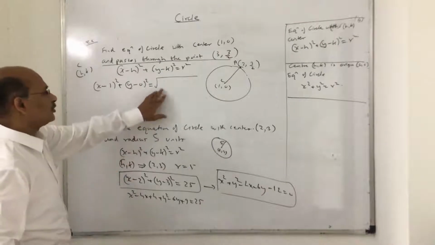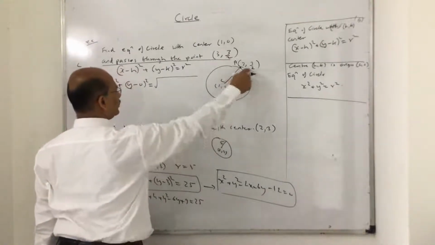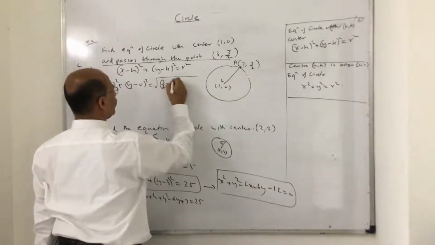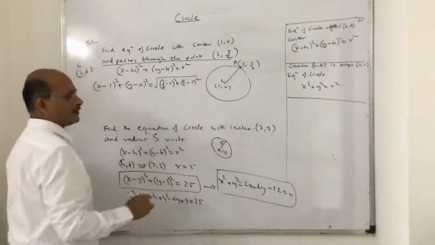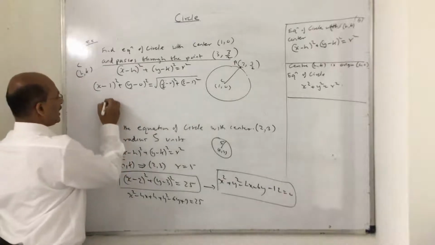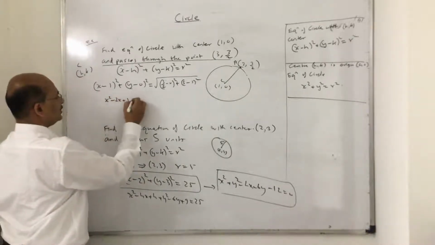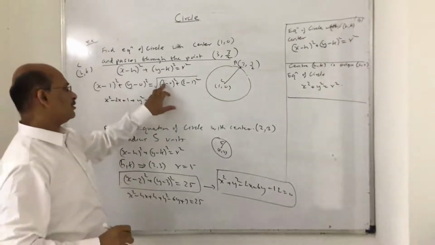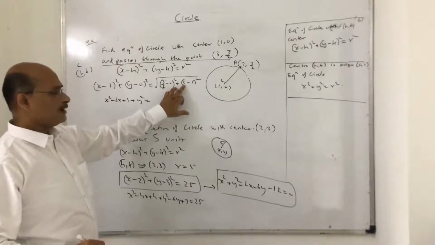If I talk about the distance formula, (3/2 minus 1) whole square, x2 minus x1, plus (3 minus 0) whole square, y2 minus y1. So this is the radius of this particular circle. So what will happen now? This will become x square minus 2x plus 1 plus y square equal to. Just pay attention here, this will become 9 by 4 plus 4. Understand what is happening?